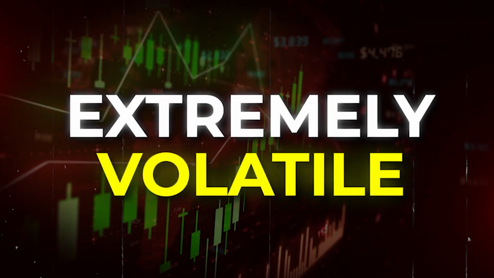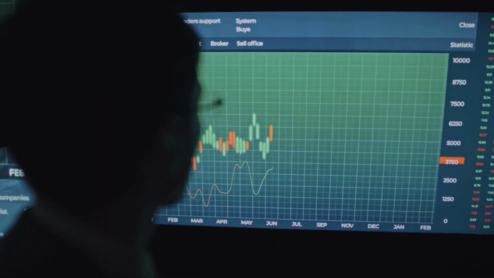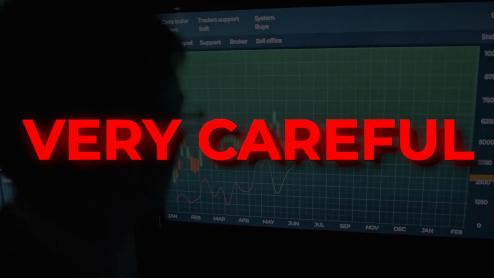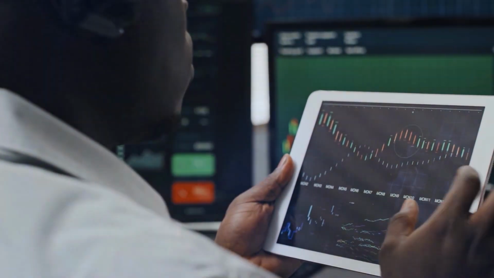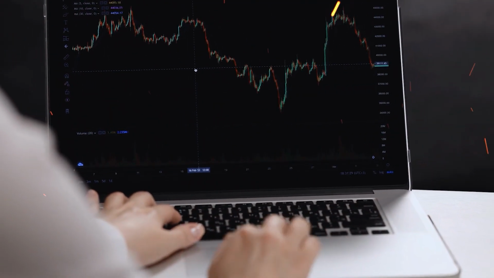Now, in addition, on days of FOMC and interest rate decisions, the market is extremely volatile. So if you're not used to trading around these times, I would definitely caution you to be very, very careful. I would even caution you to wait till after the release has happened to allow the market to move and settle before you start making your moves based on the data.